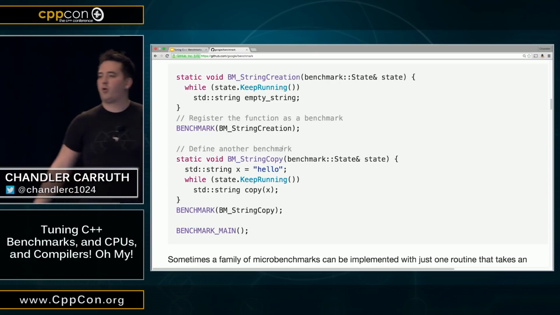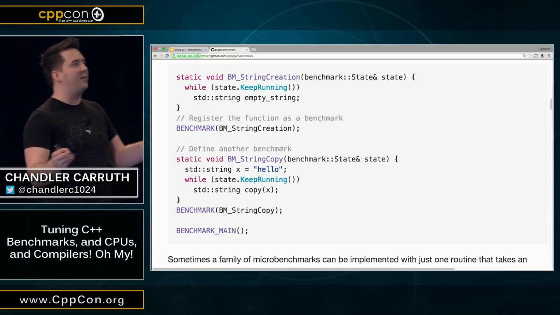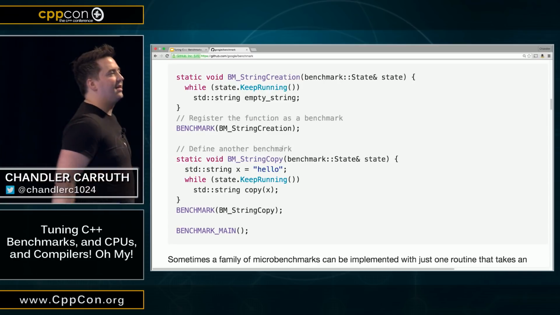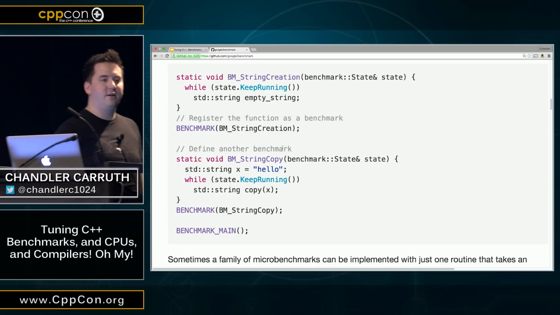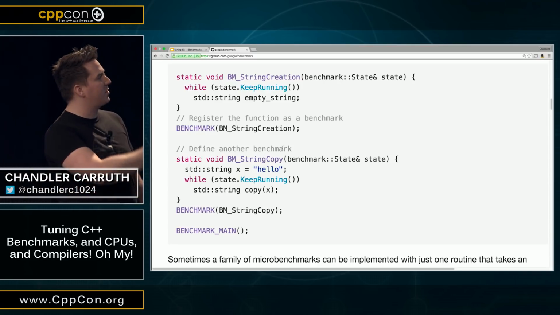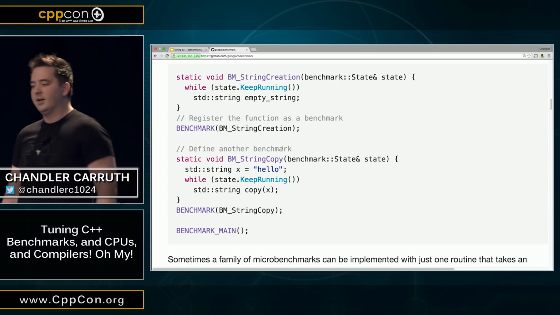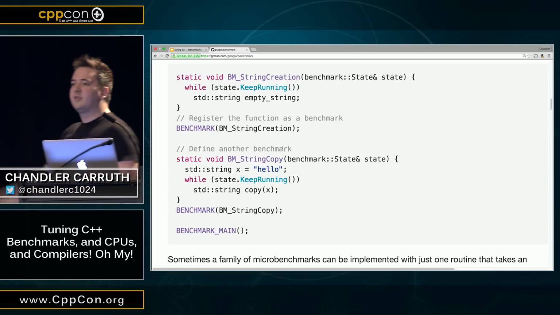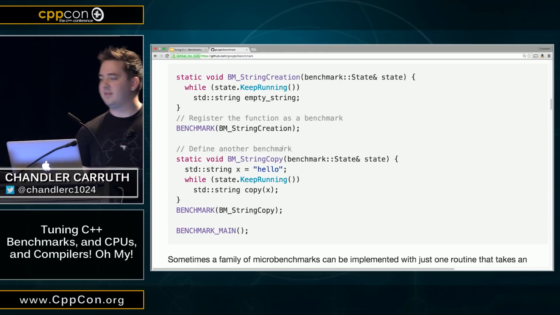You run it for a while, an unspecified amount of time, and you do something in it. And this benchmarks it. Could not be simpler, right? This is super simple. This is an entire benchmark. Anybody have super big questions about how this works? Please interrupt me at any point.